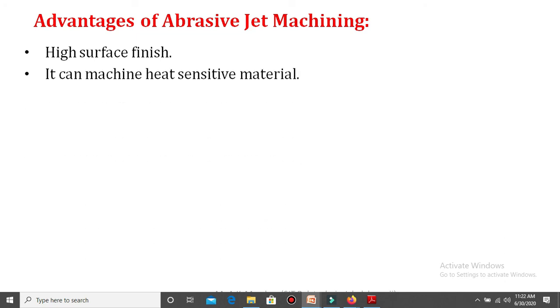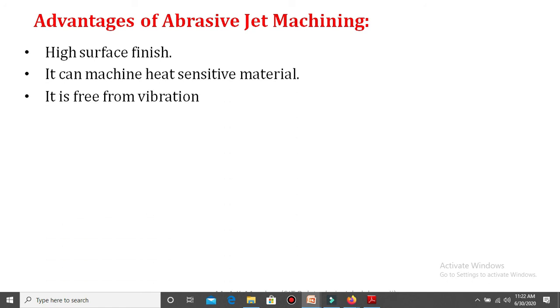Next one is that it can machine heat sensitive material. That is the second important advantage. Whenever heat sensitive surfaces or workpiece materials are there, in that case also we can easily carry out the abrasive jet machining process.